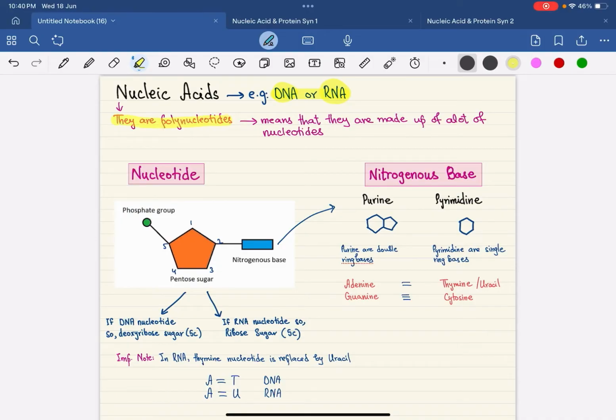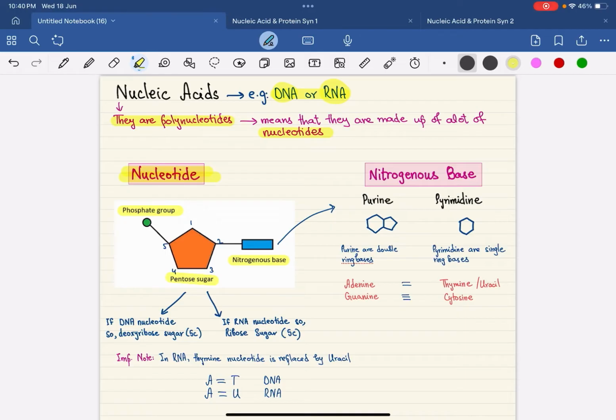They both are polynucleotides. Polynucleotide means that they are made up of a lot of nucleotide subunits. Now what is a nucleotide? A nucleotide is a structure made up of a pentose sugar, a nitrogenous base and a phosphate group.